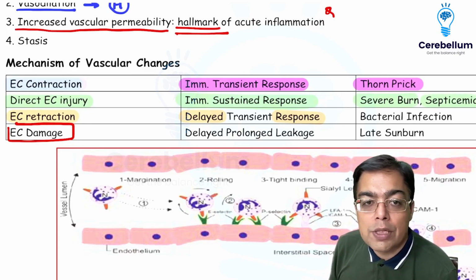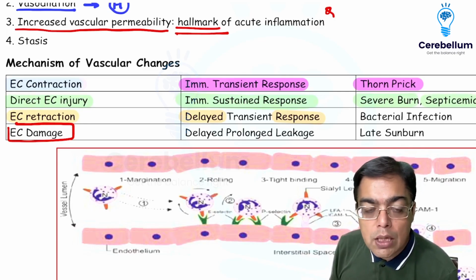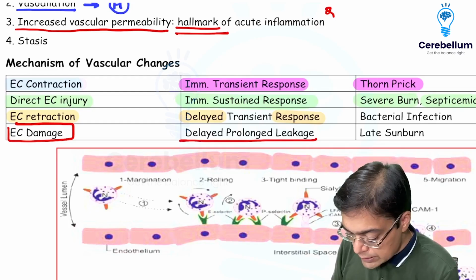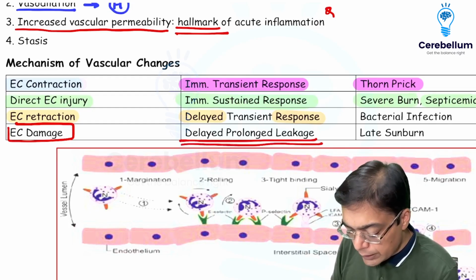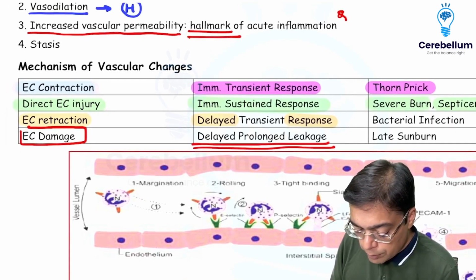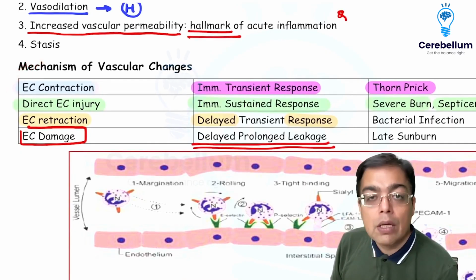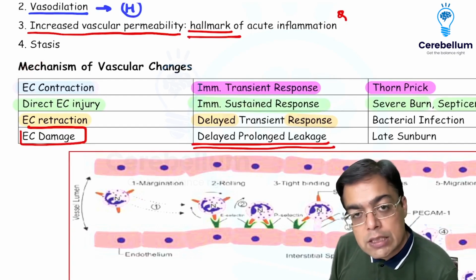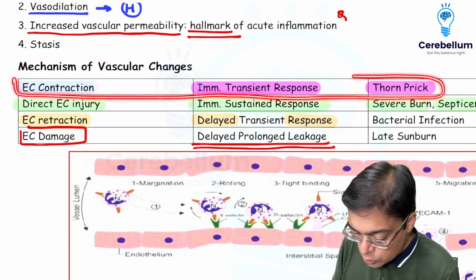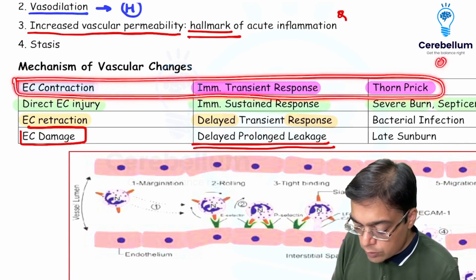So it is going to be responsible for causing a delayed response and it is going to be prolonged so far as the leakage is concerned, and therefore it is given the name of a delayed prolonged response. Those are the other names that you only need to remember when you are preparing for something like the INICET exam. However, for all the exams, whether the screening exam or the NEET PG exam, at least remember the first mechanism, because that's the commonest mechanism, that is endothelial cell contraction.